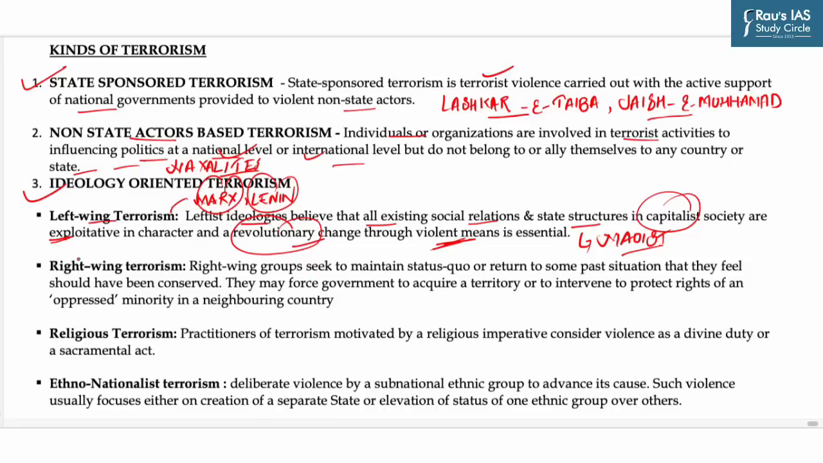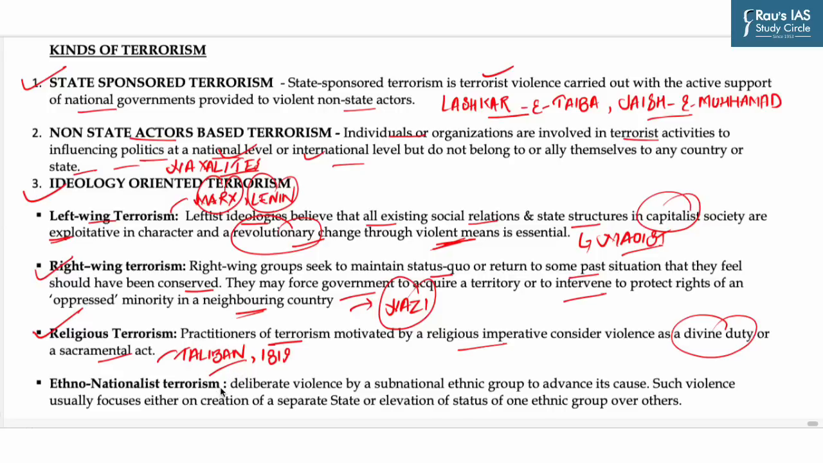Another prevalent ideology is right-wing terrorism. This group seeks to maintain the status quo or return to some past situation that they feel should have been conserved. So they may force government to acquire a territory or to intervene to protect rights of an oppressed minority in a neighboring country. For example, Nazi Party in Germany. Third famous ideology-oriented terrorism is religious terrorism. Practitioners of terrorism motivated by religious imperative consider violence as a divine duty or sacramental act. For example, Taliban and ISIS.